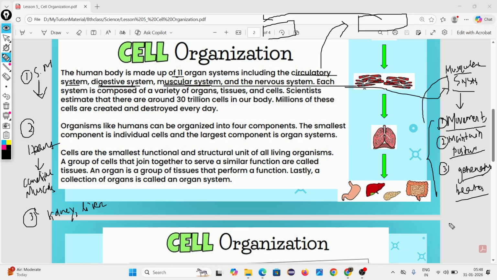Look, number one, what is the work? Movement. Think how you move, how you move your hand. Only bones are responsible? No, a lot of things.